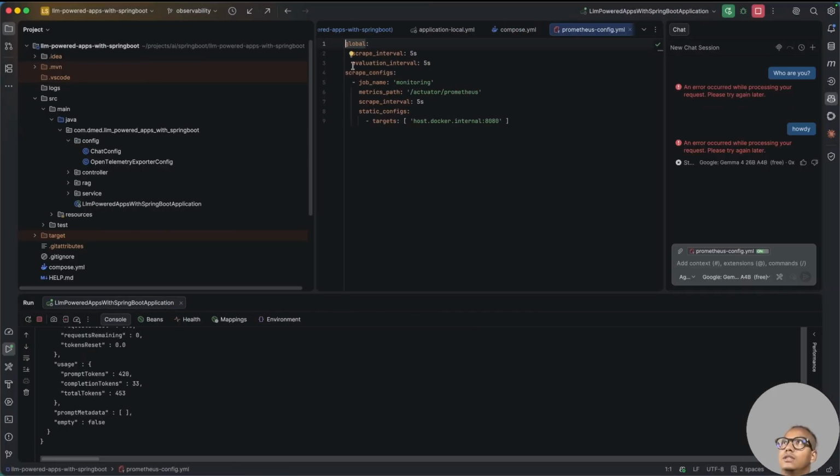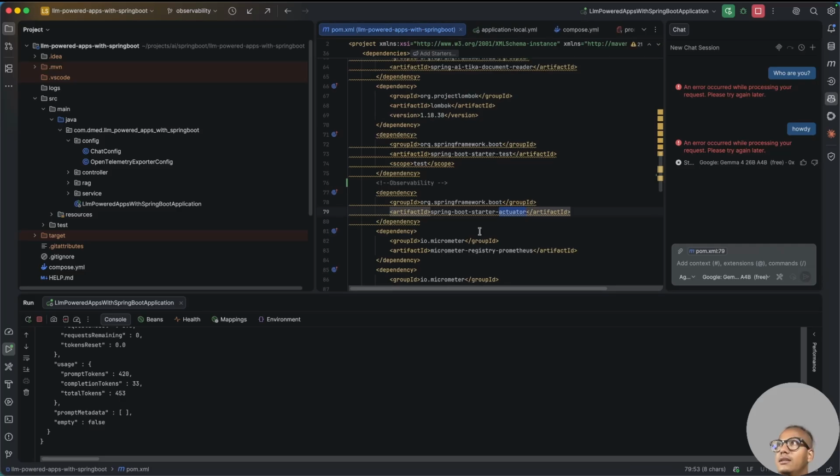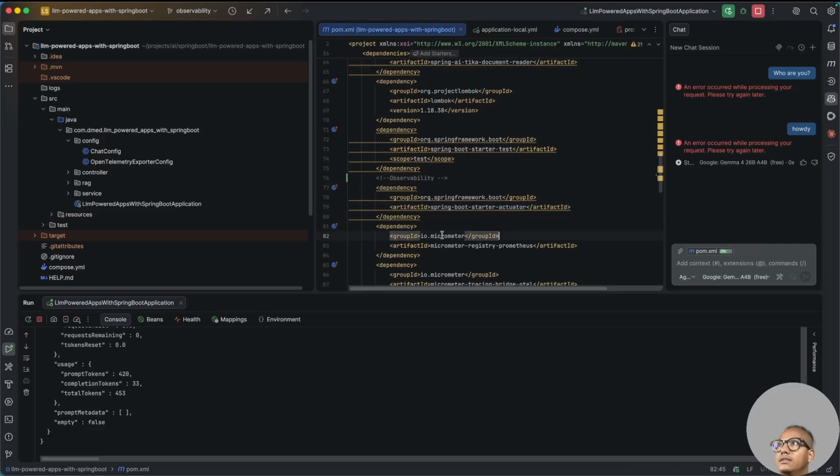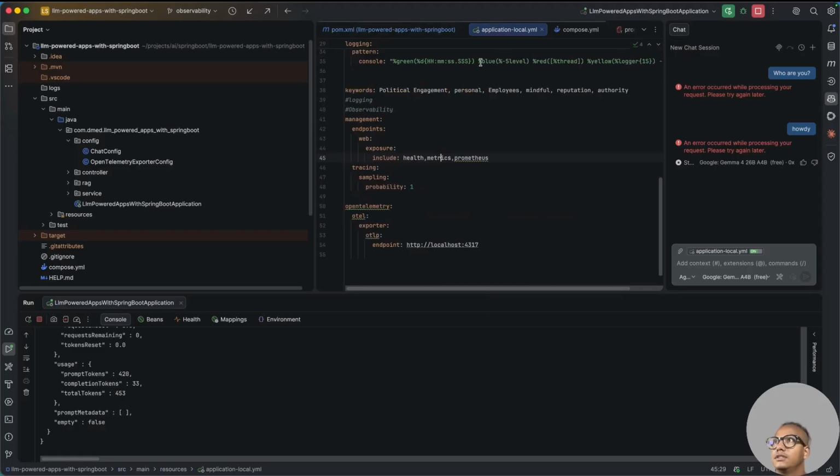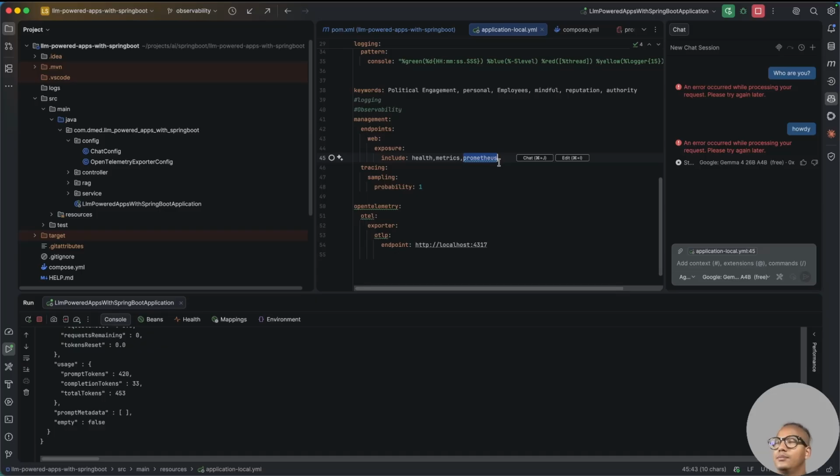The first thing we need to change is to add the Prometheus library, right? This dependency is from Micrometer. If you want to read about Micrometer, you can do that. This is applicable for any Spring Boot application, not just AI, okay? This is also an important thing when you go to production. After you add this, you need to add Prometheus, so you are exposing that endpoint, right? Because Prometheus needs to be able to get the logs or metrics from here.